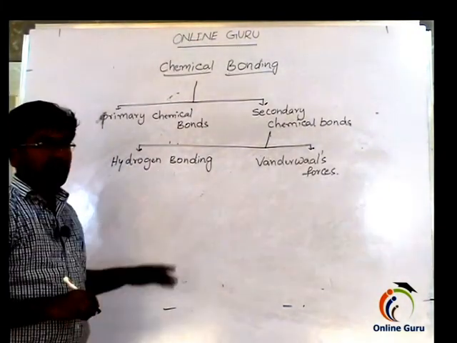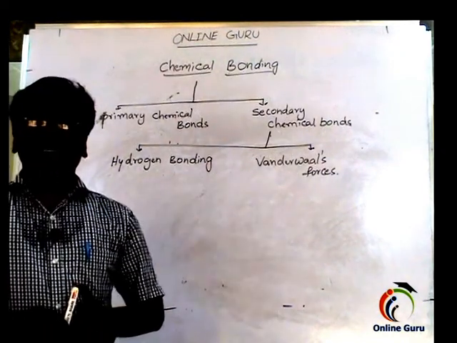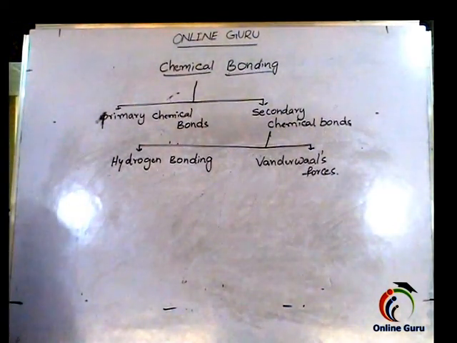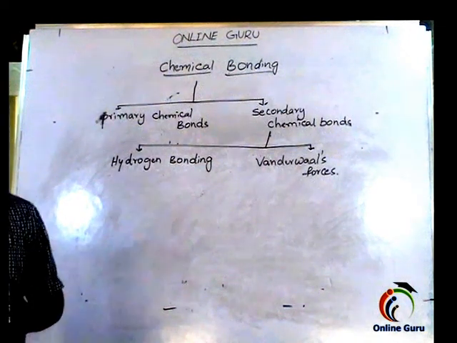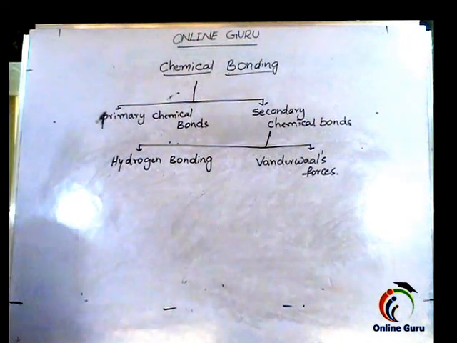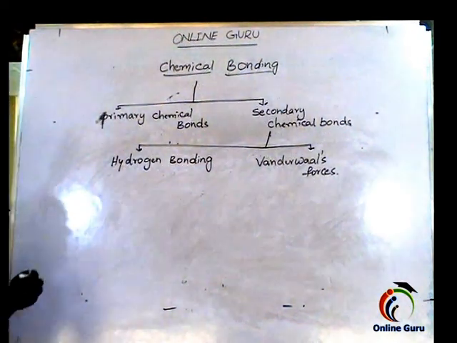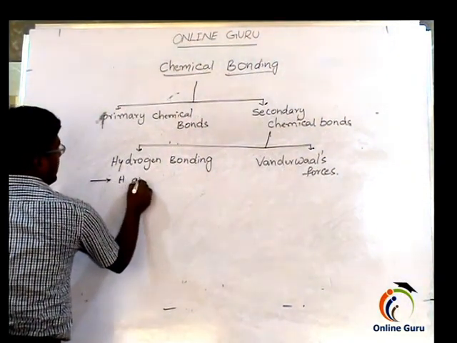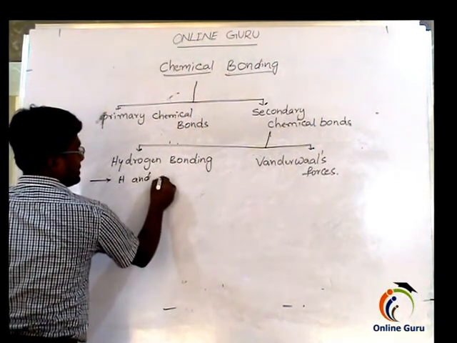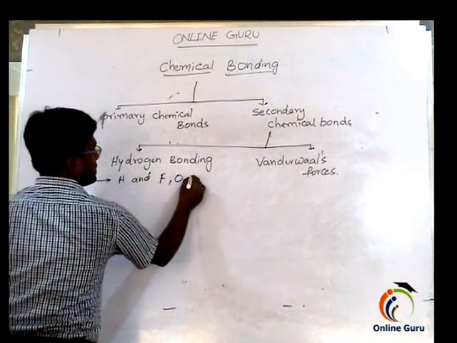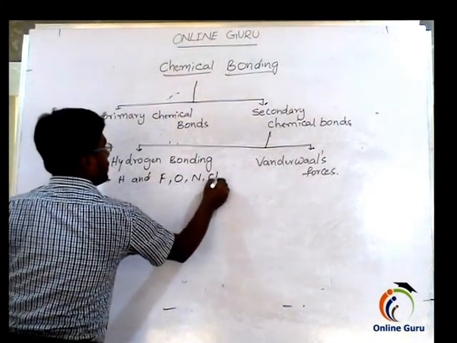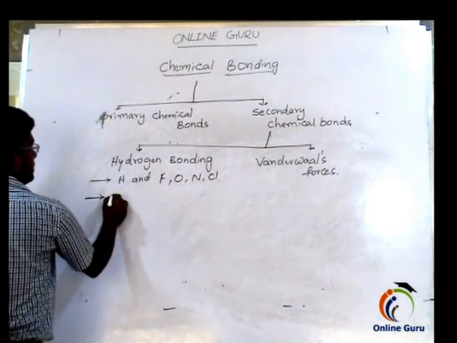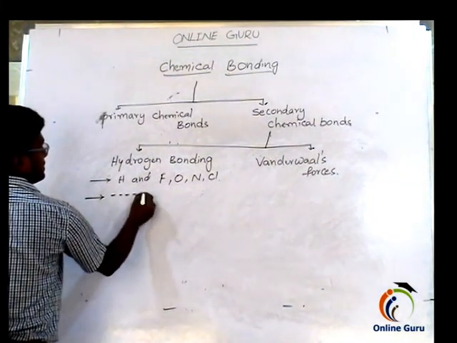What does hydrogen bonding mean? The bond formed between hydrogen and highly electronegative atoms such as fluorine, oxygen, nitrogen, and sometimes chlorine is called hydrogen bonding. This hydrogen bonding is represented with dotted lines.